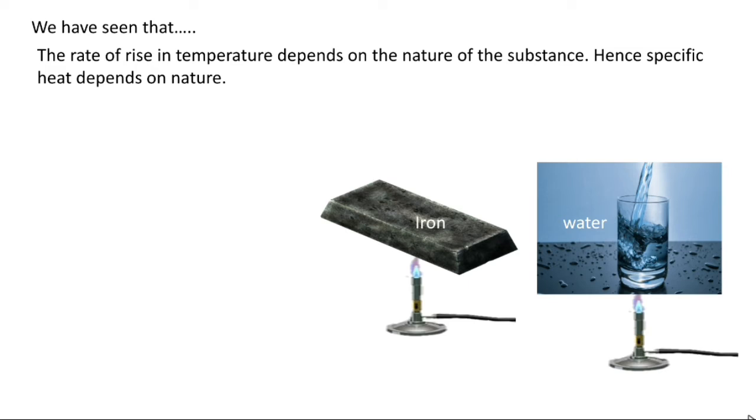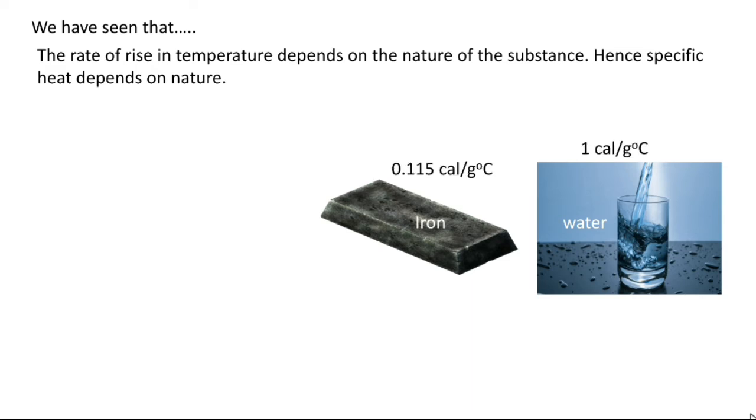It means the rise of temperature of water is low. Stop supplying heat. Now tell me which will cool slowly. Of course water. It means the fall of temperature of water is low. Why does it happen like this? Because they have different specific heat.